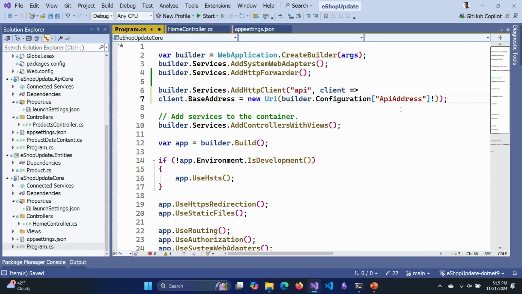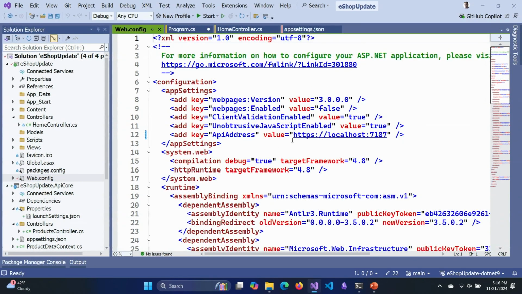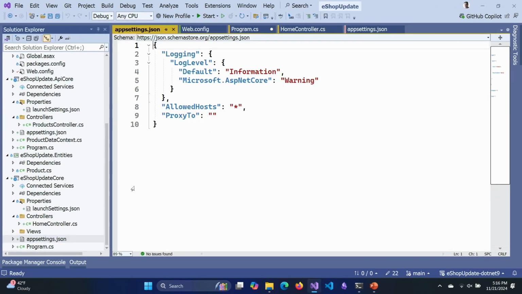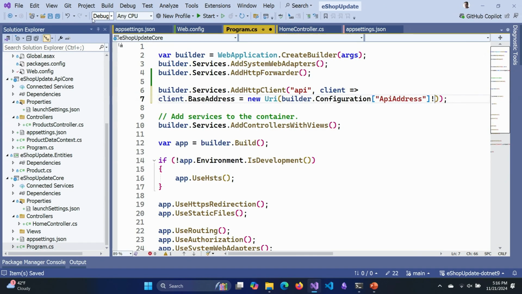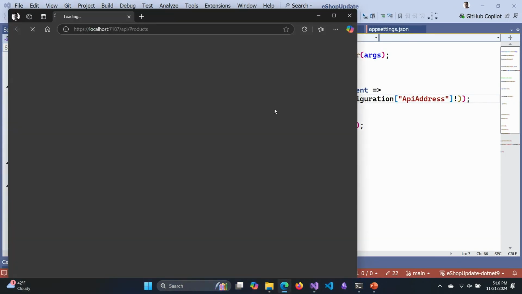And I'll put an exclamation point down there because we get null checking in .NET 9, so we know that this is going to be a value for us. The API address, well, we had that in our web config up here. We want to move around and carry that location with us, and stitching this back together here. So down here, I'm going to say API address, right? Thank you. And there's the location. Let's give this a shot. And this should work and show us the website running.